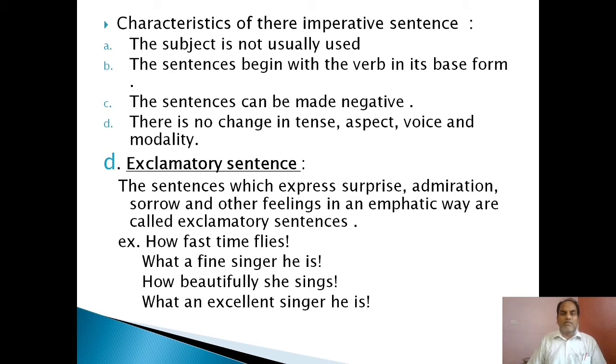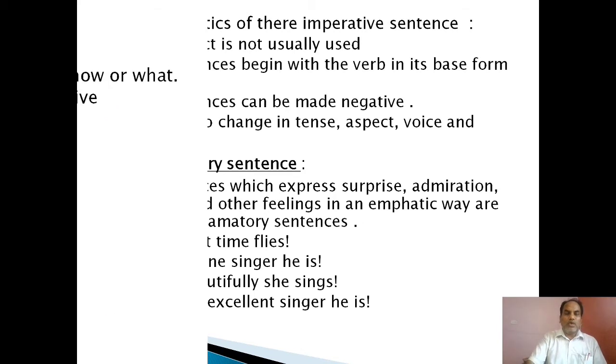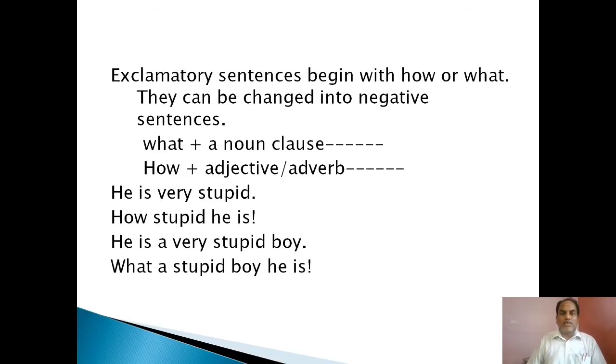Simple sentence, exclamatory sentence. The sentences which express surprise, admiration, sorrow and other feelings in an emphatic way are called exclamatory sentences. How fast time flies! What a fine singer he is! How beautifully she sings! What an excellent singer she is!